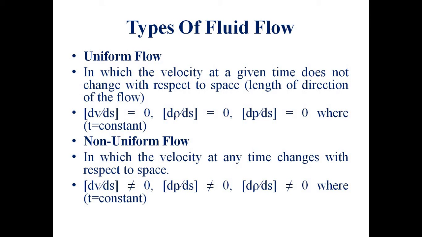If you check the values of velocity, pressure, and density at different points at a particular time, we can see that these values change. Here it is dependent on space. As the point changes from one point to another, the value changes. That is, dv/ds is not equal to 0, dρ/ds is not equal to 0, dp/ds is not equal to 0. Time is constant at a particular time.